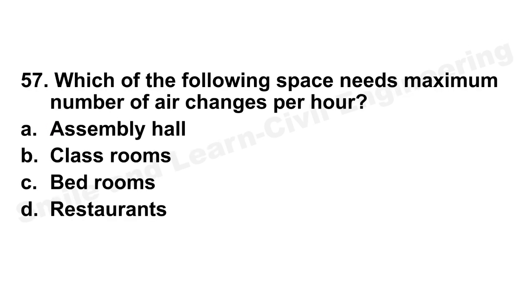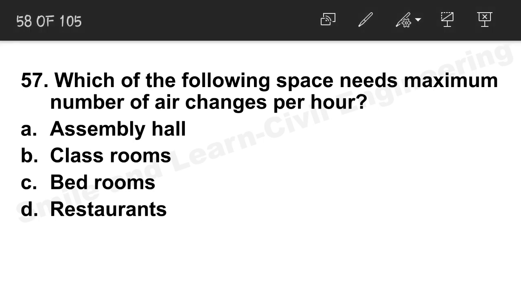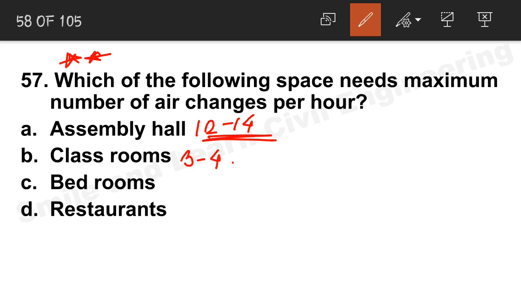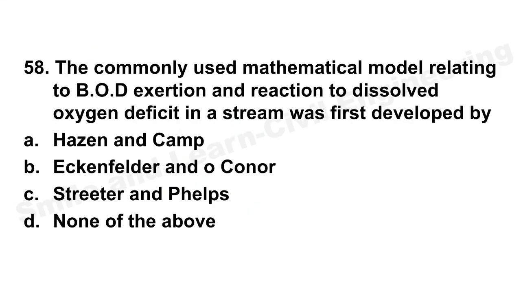Which of the following needs maximum number of air changes per hour? Very important question, a different type of question. This is related to air pollution, but the question is different. We know that in case of assembly hall it will be almost 12 to 14 air changes per hour. Classroom it is only 3 to 4, bedroom it is 5 to 6, and for restaurant it is much larger, it is 15 to 20. So the correct answer will be option D. Let's move on to the next question.